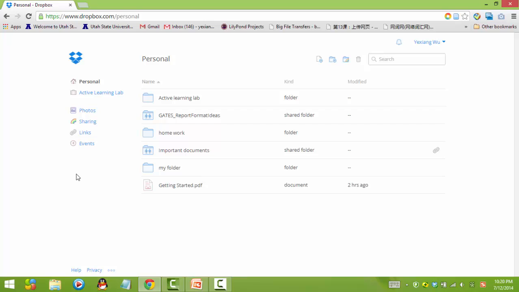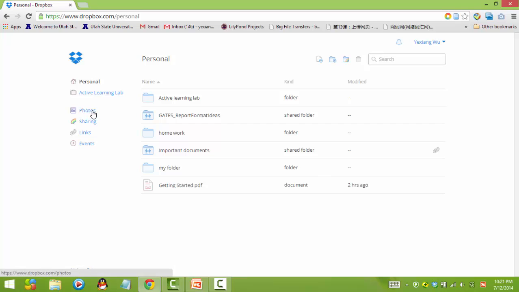On the left column, you can choose which Dropbox service you want to use. The first one with a house icon is the personal Dropbox service. This is our main topic of this tutorial. The second one with a bag is a business Dropbox. We won't talk about this, so don't pay attention to it.